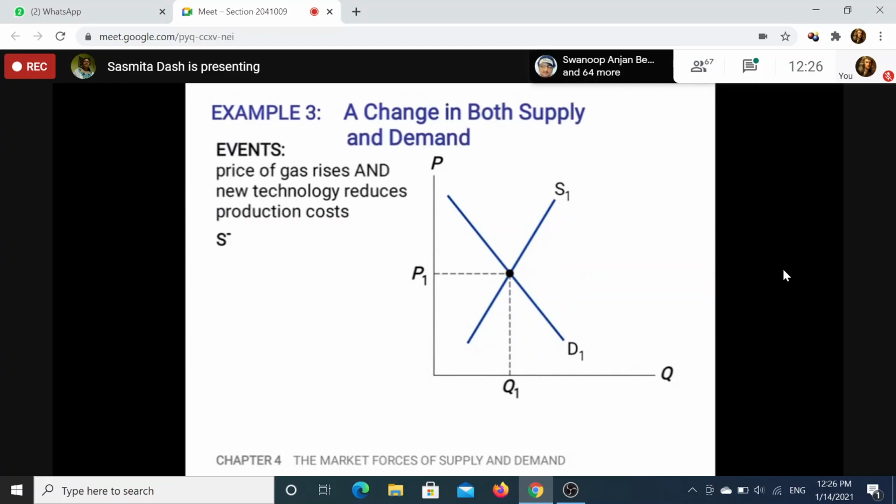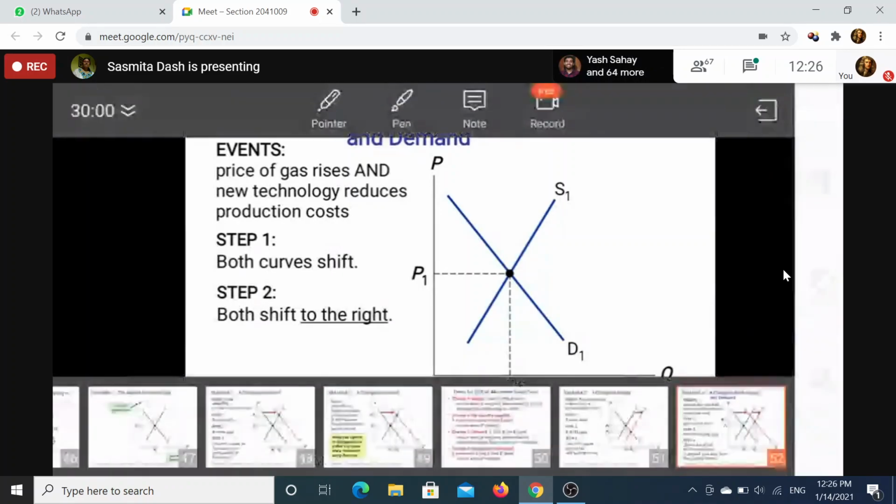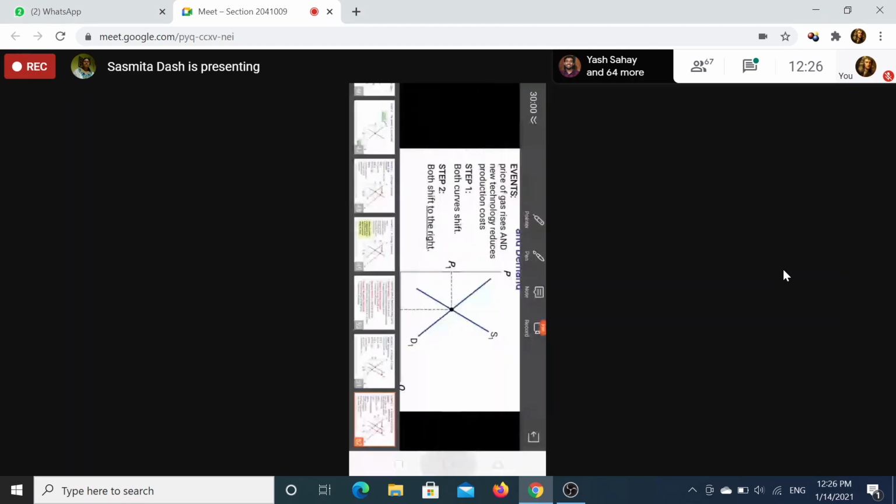But when there is a change in both demand and supply, like a situation where the price of gas increases and new technology reduces the production cost. But before going to that, let me draw another simple example so that you will be able to understand. Let me go back to our notepad and show you the diagram, so it will be easier for us to understand.